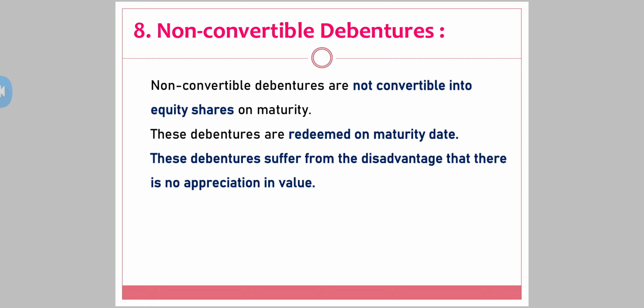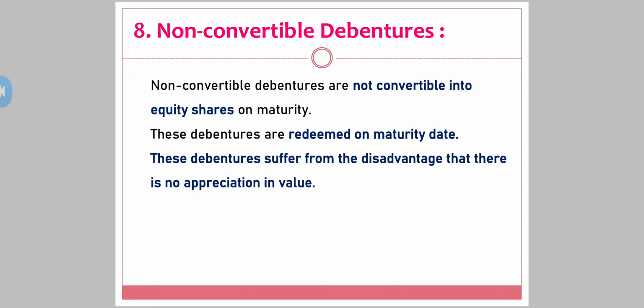Here comes the eighth one, non-convertible debentures, exactly opposite. Non-convertible debentures are not converted into equity shares on maturity. That means the company is supposed to pay money back to the debenture holders. These debentures are redeemed on the maturity date, paid off by the company. These debentures suffer from the disadvantage that there is no appreciation in value.